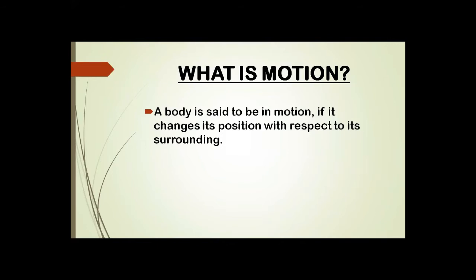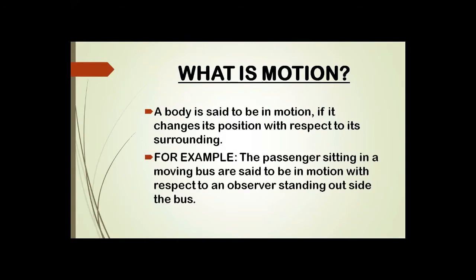So we can say, with respect to its surrounding, the object comes into motion. Now, for the example I gave you in the case of rest, the passengers sitting in a moving bus are said to be in motion with respect to an observer standing outside the bus.